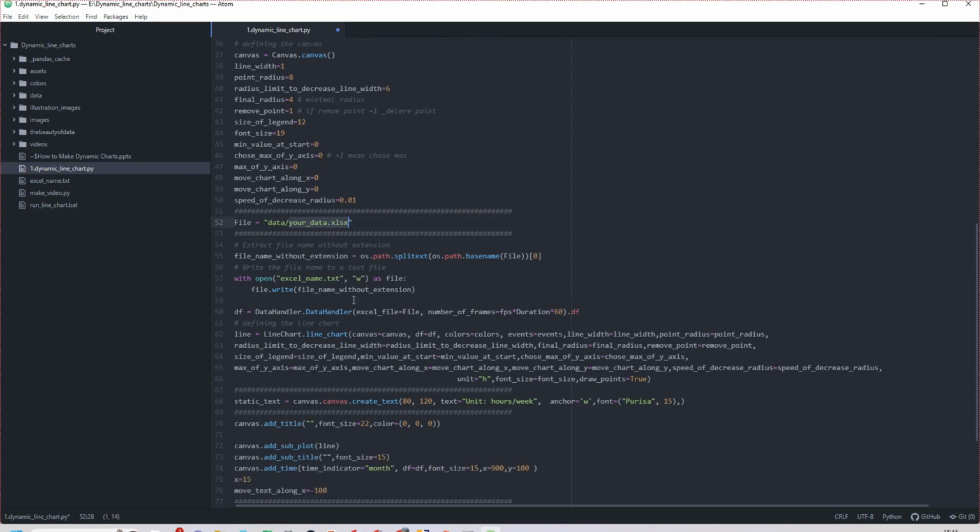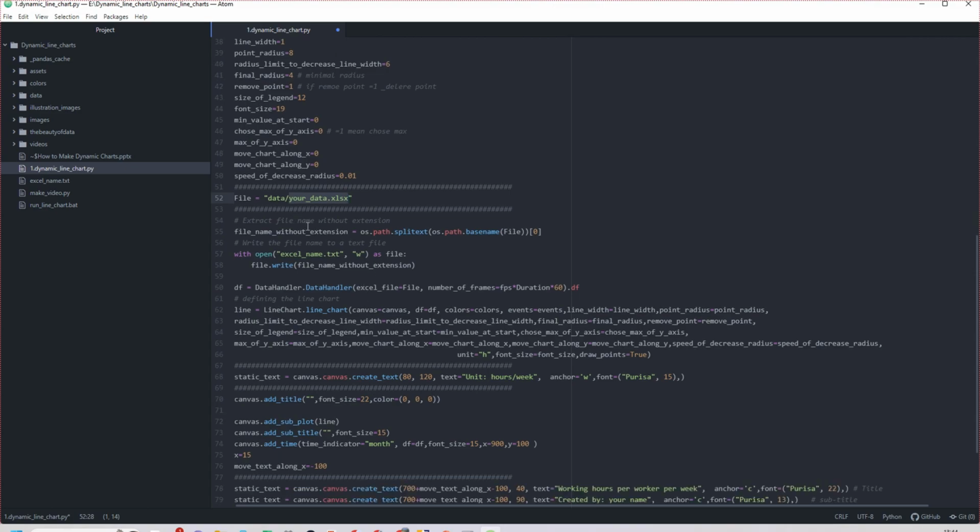Okay. And then you can change the unit. So this is working hours. You can change the unit to hours, or you can change it to money, to USD. Now it is hours, so I leave it as hours. And this is more clear. You put it above the line. I will show you later.